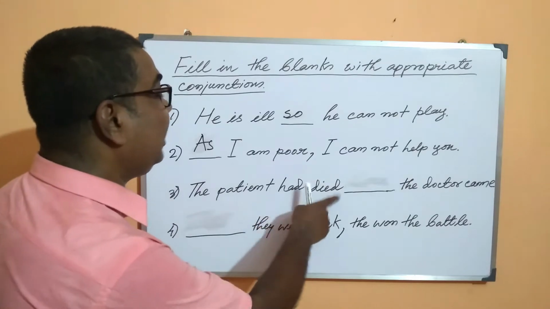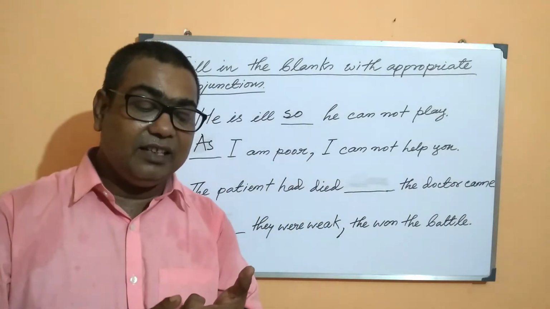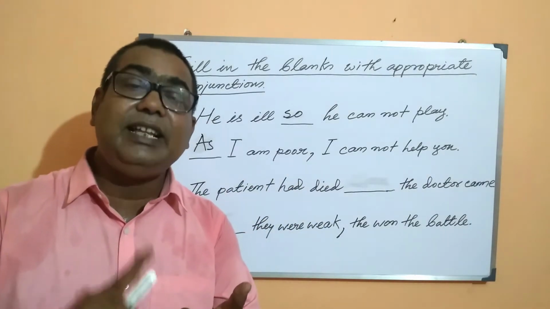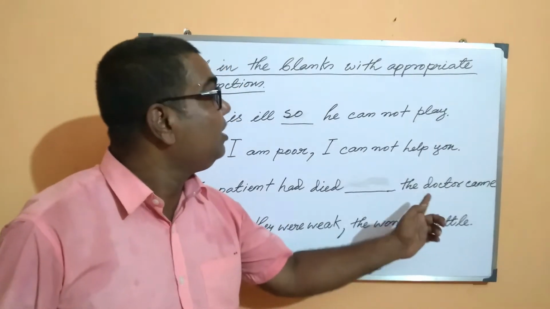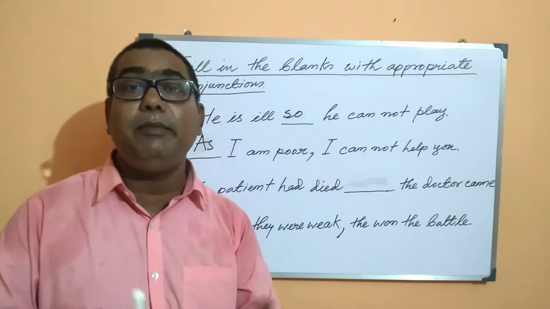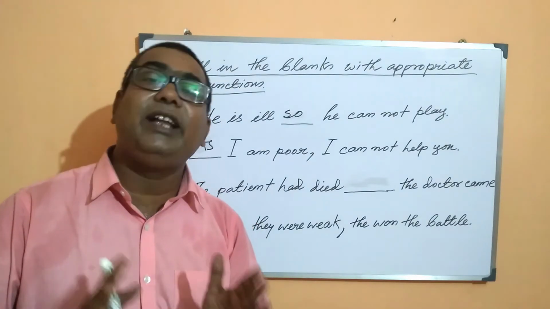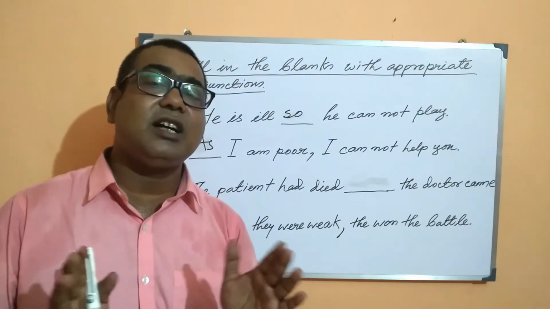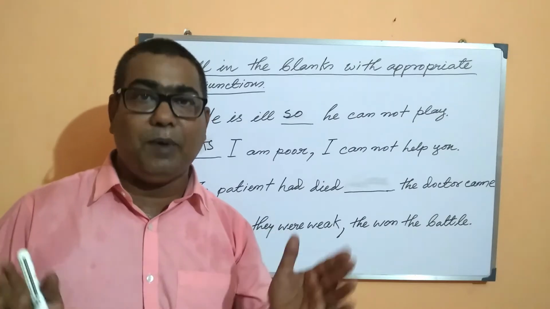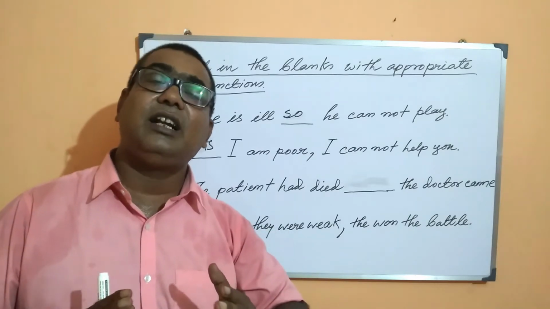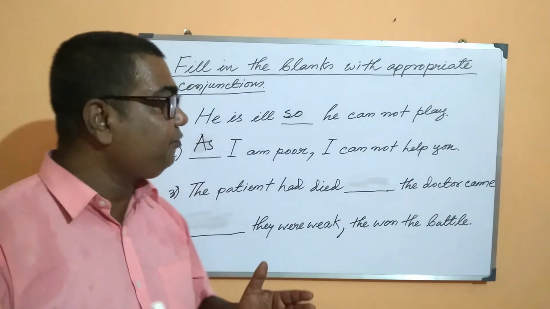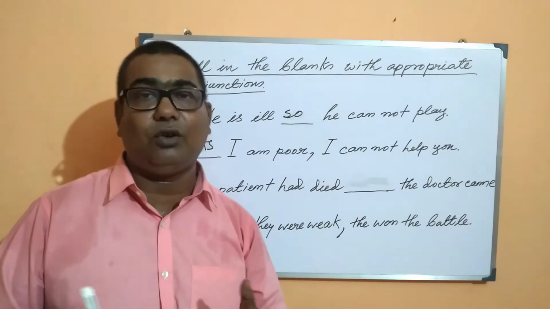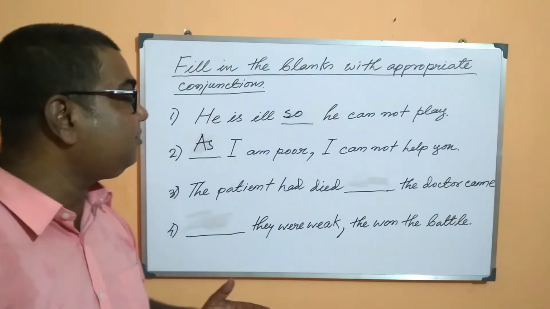The patient had died, means it is referring to the death of the patient. And one more action is there. The doctor came, means the coming of the doctor. Whenever you find such a sentence where there are two parts and there are two actions, of course two actions, that is why there are two parts or two clauses.